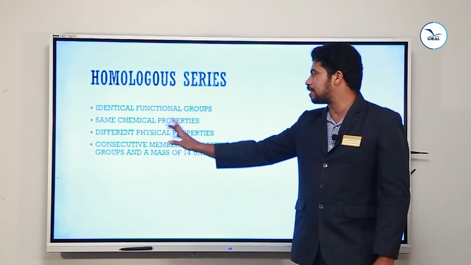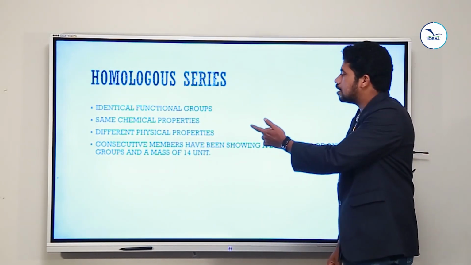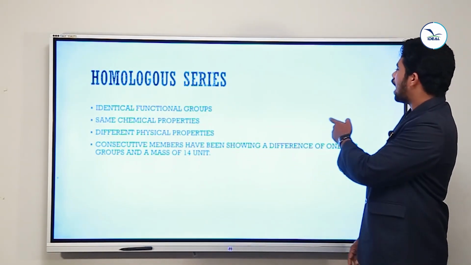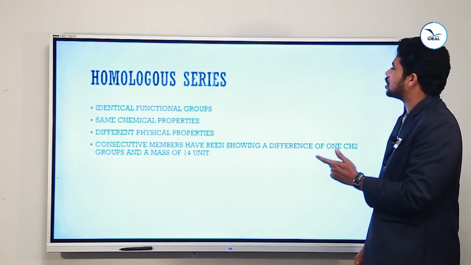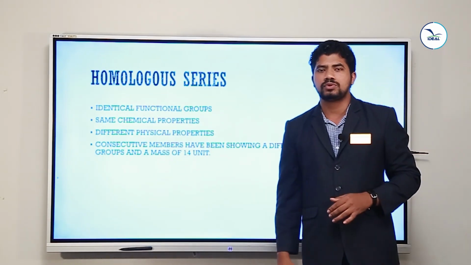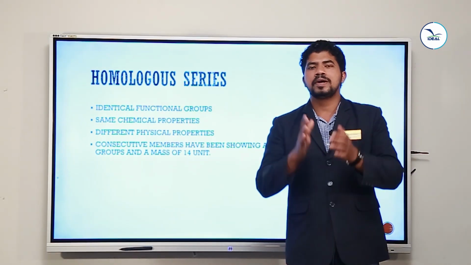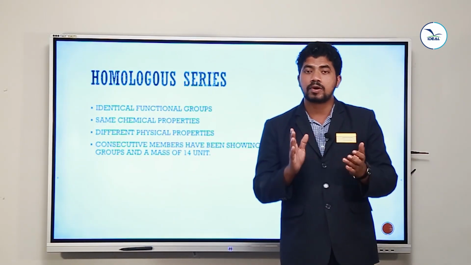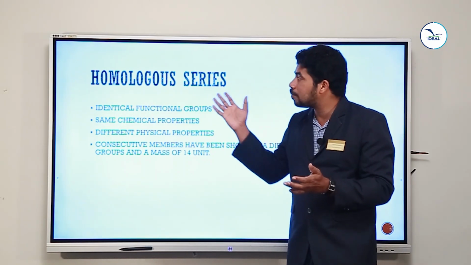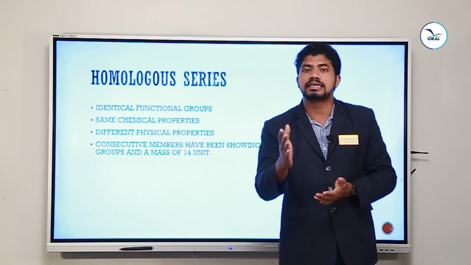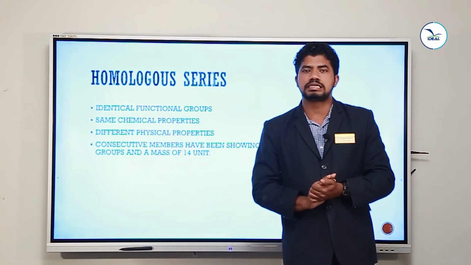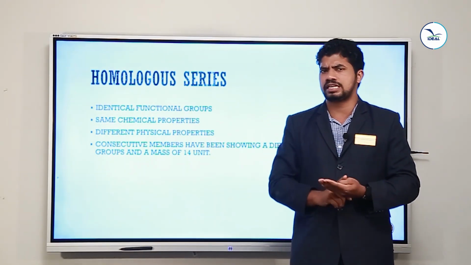The last point is their consecutive members show a difference of 1 CH2 group and a mass of 14 units. If you are taking a particular homologous series, you can see the same functional group.